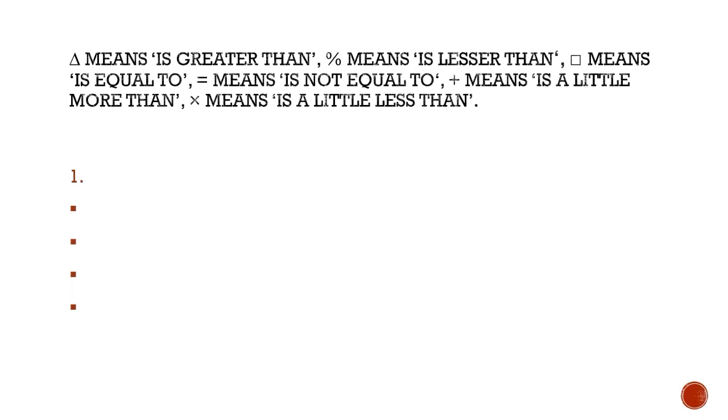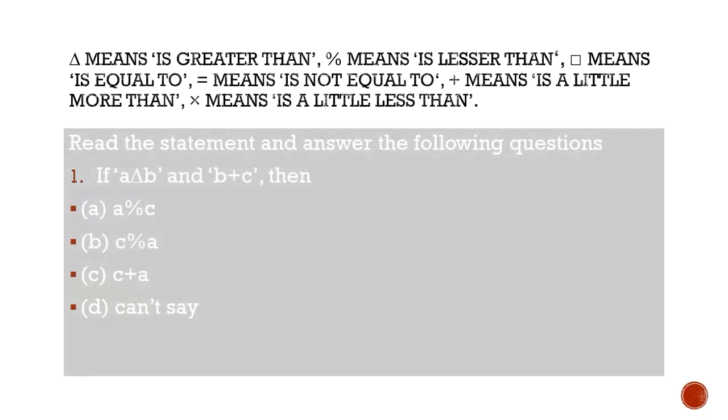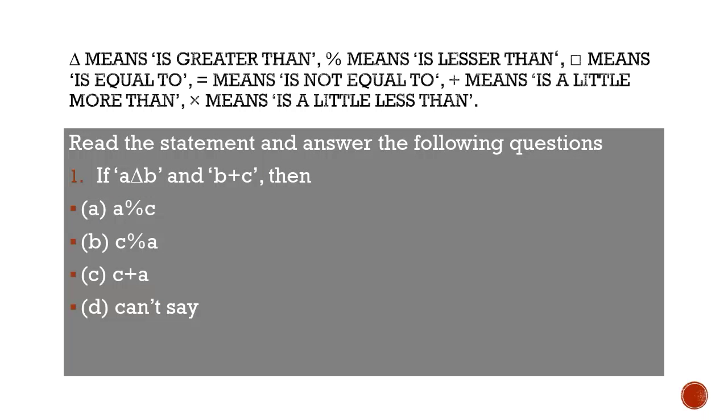In this question we'll be understanding the analogy between symbols. Let us read the question. Triangle means is greater than, percentage means is lesser than, square means is equal to, a crossed-out equals means is not equal to, plus means is a little more than, and multiplication means is a little less than. So here is your question. If A triangle B, and B plus C, then in this question we have to see the analogy given and conclude a particular relation which matches the options. So let us solve this question.